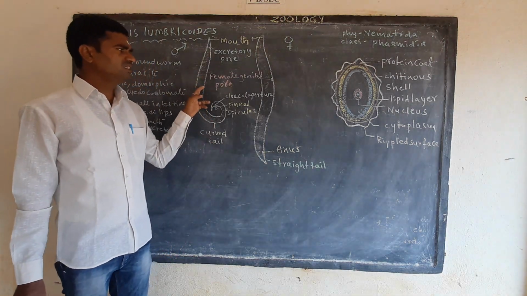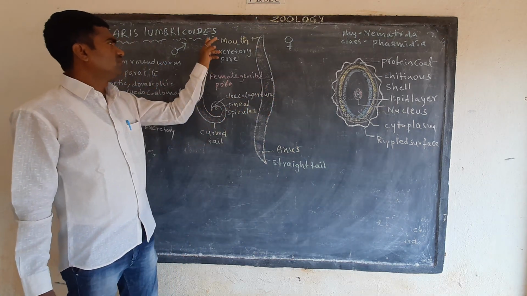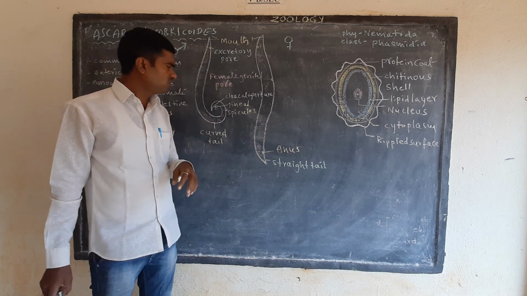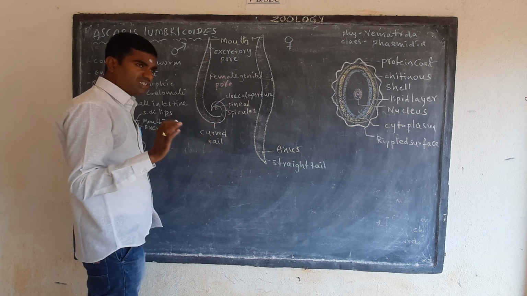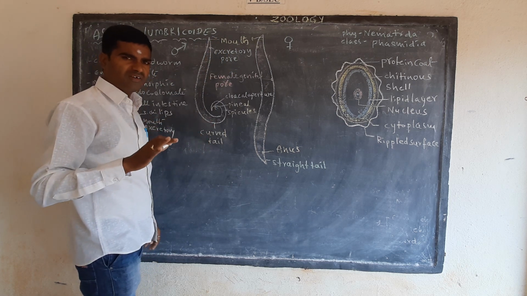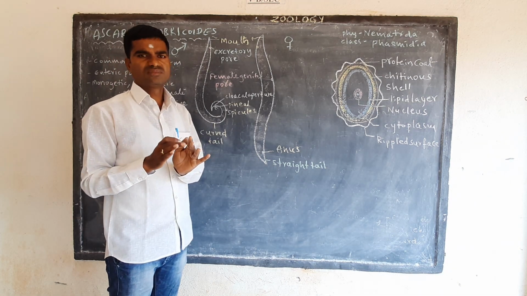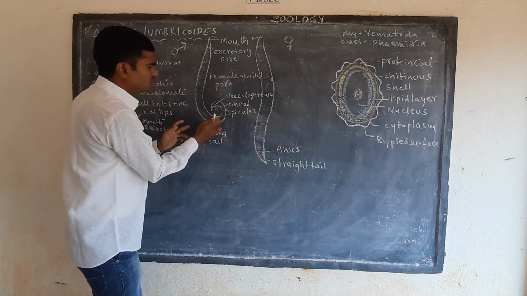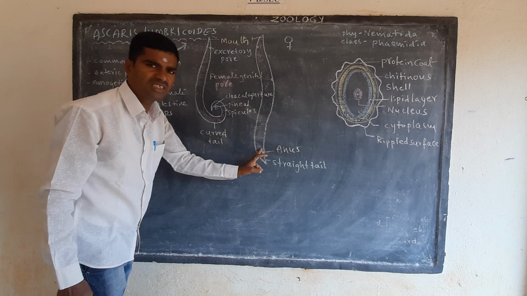Now coming to the male and female. This is the male, and this is the female. In the male, the anterior region contains a mouth. What is the difference between male and female Ascaris? The male has a curved tail. The female has a straight tail.